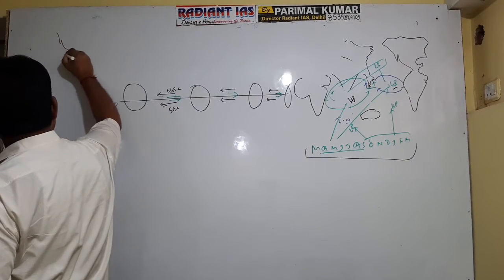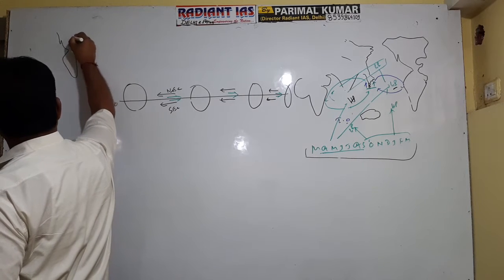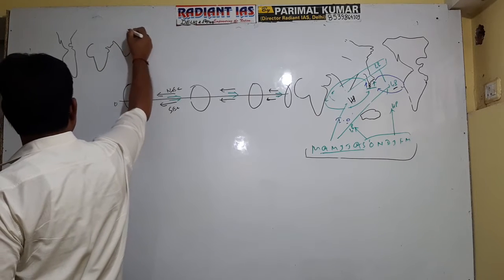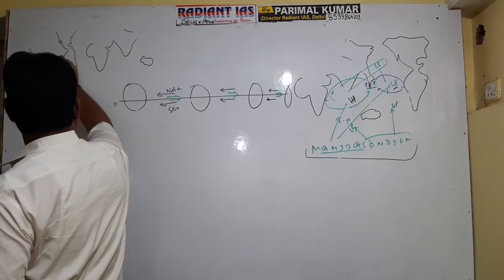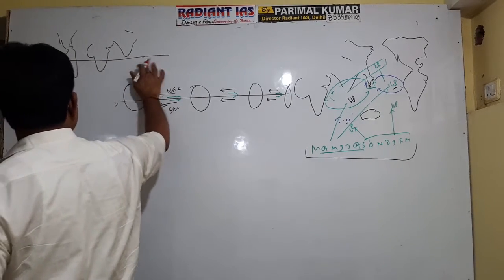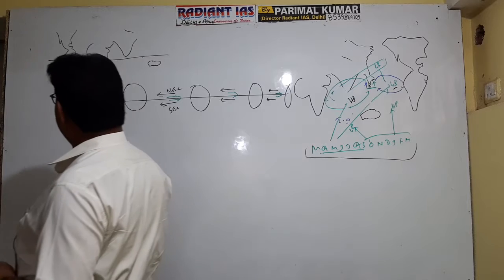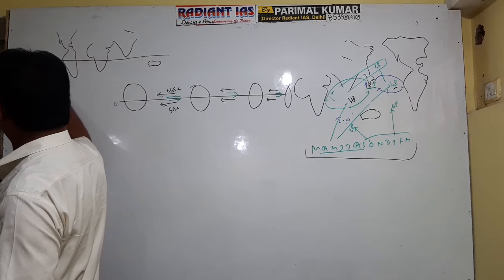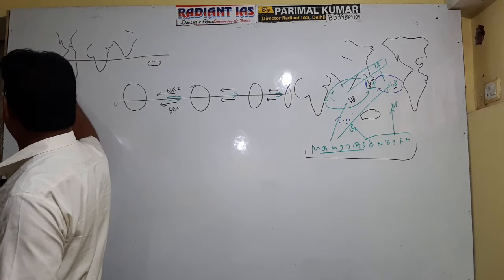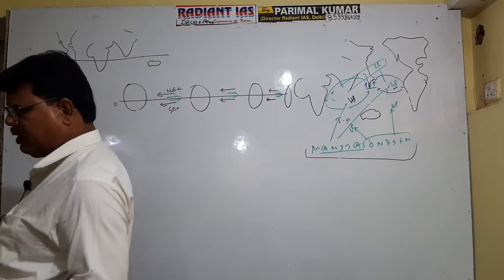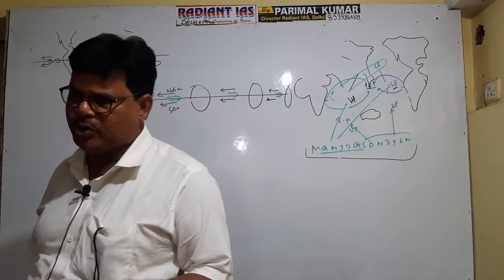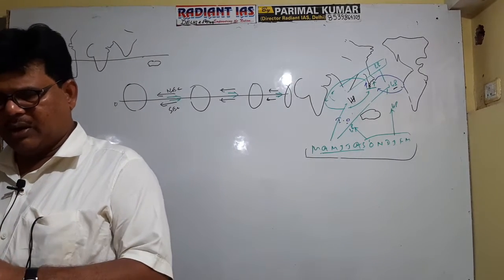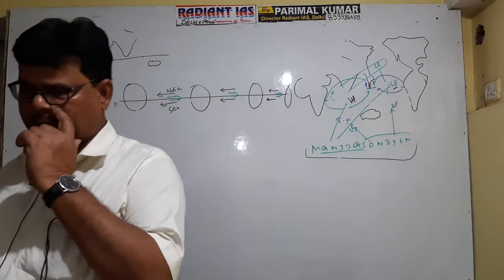Suppose this is North America, okay, and this is Africa, and this is Indian subcontinent, this is Australia, this is equator. Okay, so you see, north equatorial current is located here. This is Pacific Ocean, and this is south equatorial current. So north equatorial and south equatorial current flow from east to westward direction, but counter equatorial current flows from west to east. Now, it is an example of surface current, to be noted, right?